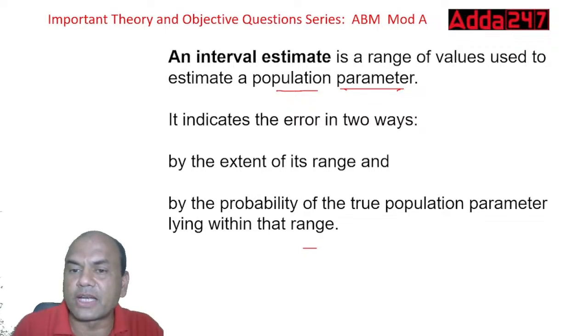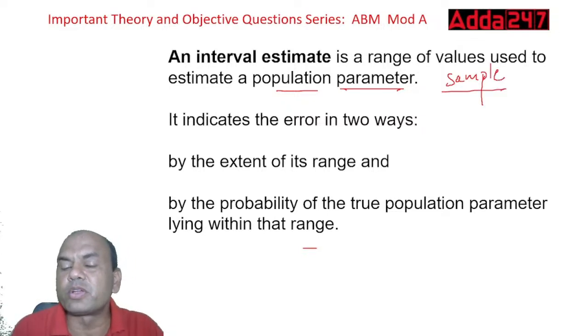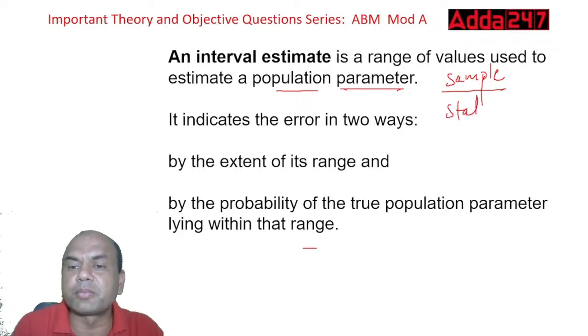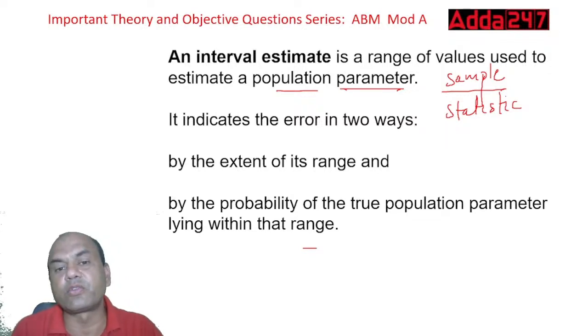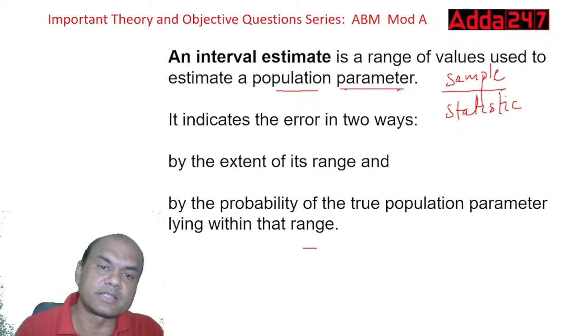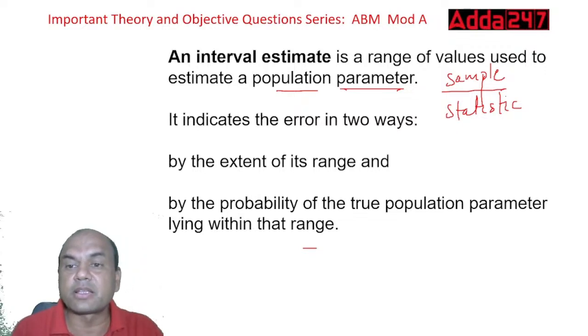And for a sample, which word is attached? Who can give me the answer in the comment section? The word attached is statistic. Always remember, for a sample, the word statistic is attached, and for a population, the word parameter is attached. So an interval estimate is the range of values used to estimate the population parameter.